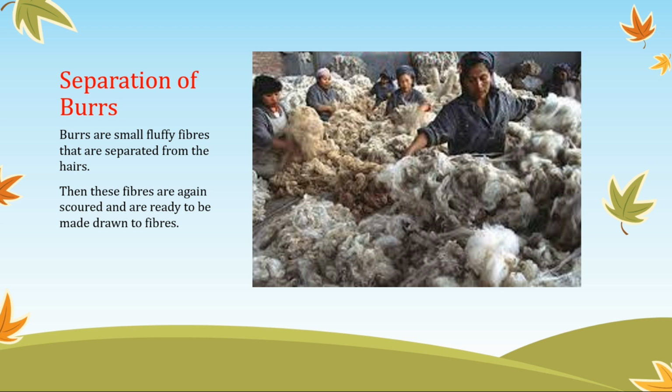These small fluffy fibers also have a different texture, so that's why they are separated. And in order to keep them in good condition, they are again scoured, which means they're washed again, and then these burrs are made into fibers.